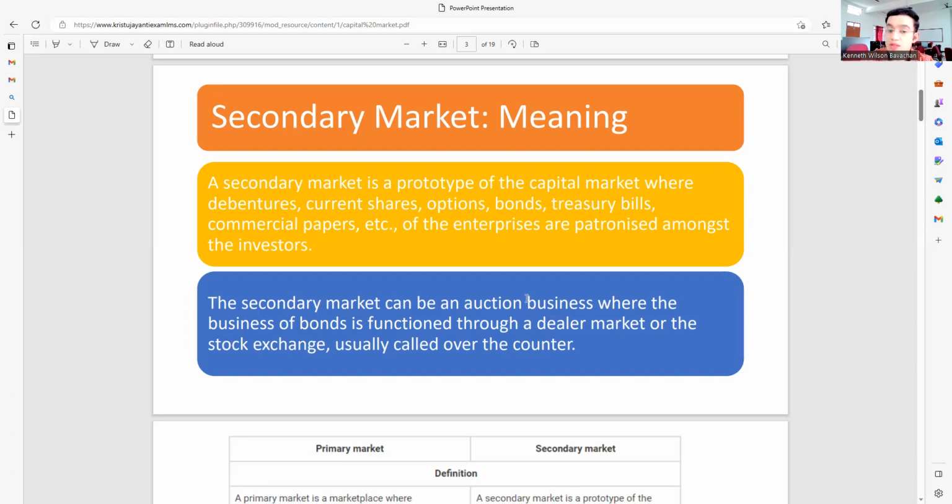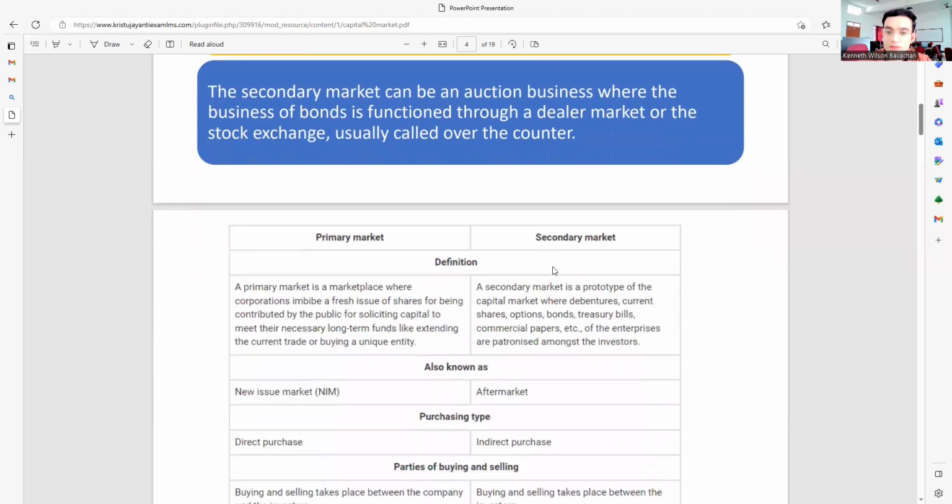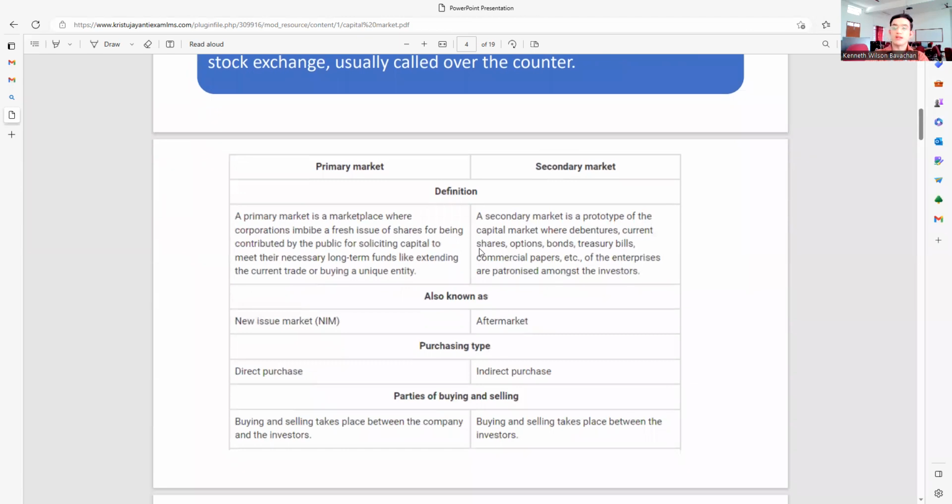The secondary market can be an auction market where the business of bonds is conducted through the dealer market of a stock exchange, usually called over the counter. Here there are a lot of investors coming into the picture, because of which there are a lot of positions that people try to take up. As we already know, the secondary market can be called the auction market. Now, let's find the simplest way to make it a little easier.